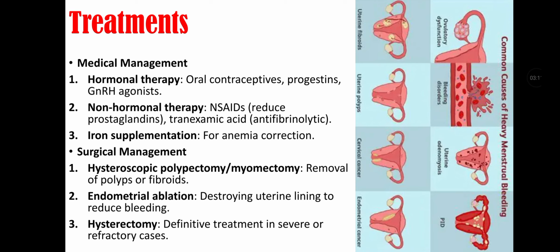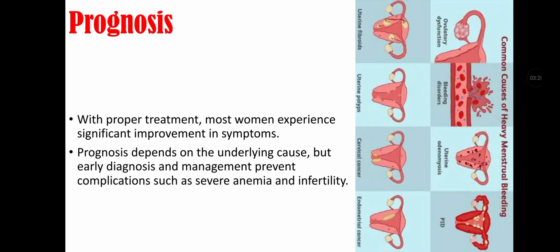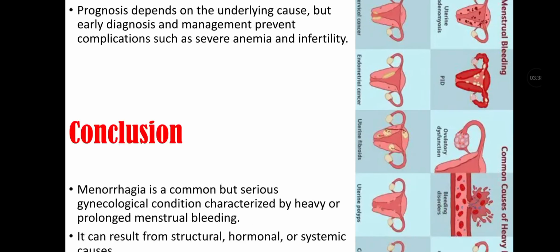Surgical management include hysteroscopic polypectomy or myomectomy, that is removal of polyps or fibroids. It also includes endometrial ablation, that is for destroying uterine lining to reduce bleeding, and hysterectomy, that is definitive treatment in severe or refractory cases. Prognosis. With proper treatment, most women experience significant improvement in symptoms. Prognosis depends on the underlying cause, but early diagnosis and management prevent complications such as severe anemia and infertility.